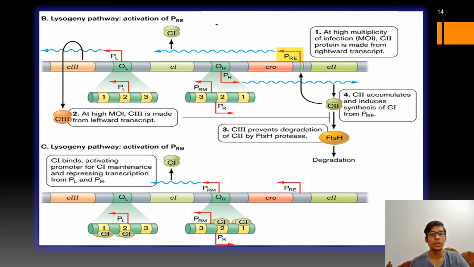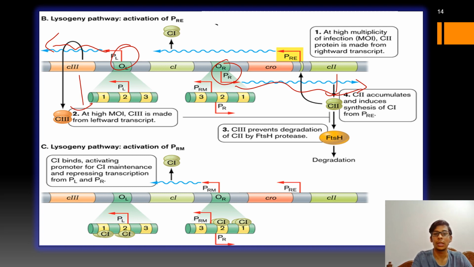Now in the picture you can see that the RNA polymerase will bind to PL and PR to start the transcription from left and right respectively. So from the PL, it will transcribe the C3 gene to produce the C3 protein, and from the PR, it will start the transcription towards the right side to produce the C2 protein.